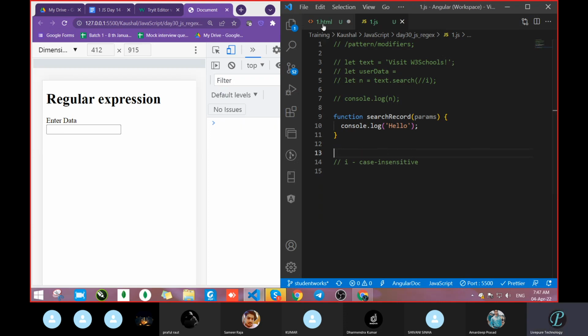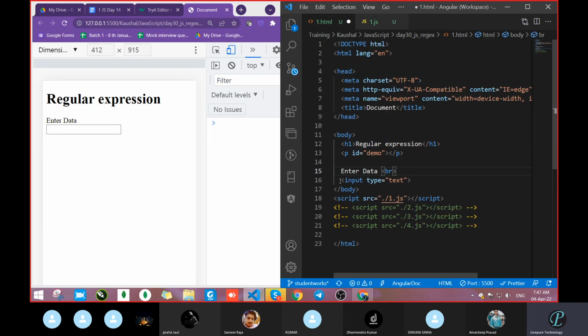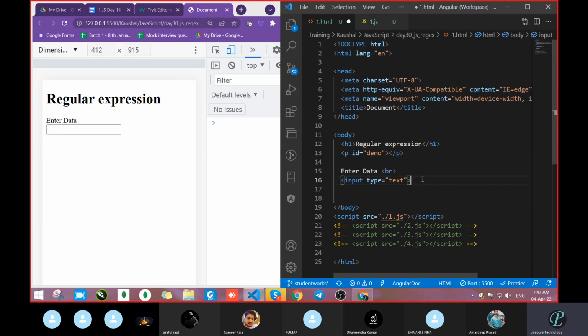And come to our HTML page. Where is the input field? Input field is this one. Once we start writing here, and once you change that tab, means once you press the tab, automatically this will trigger. This has to call.